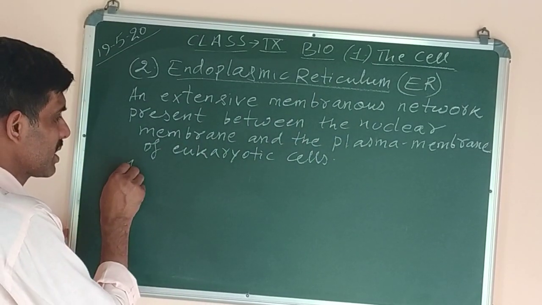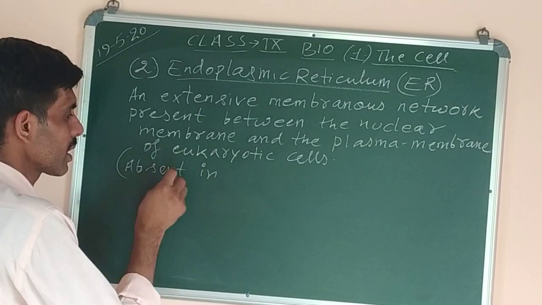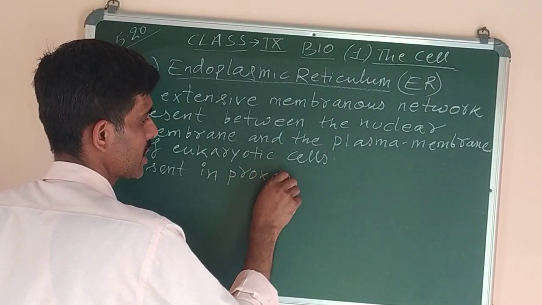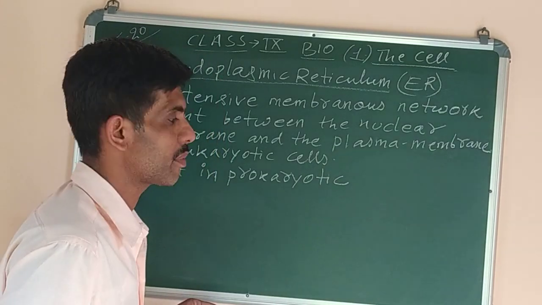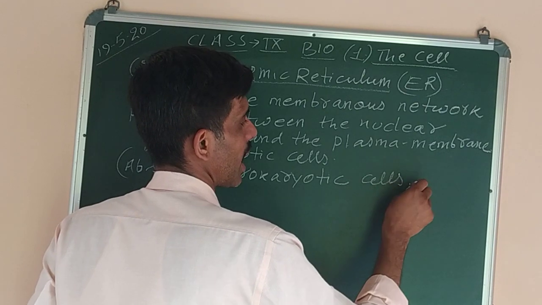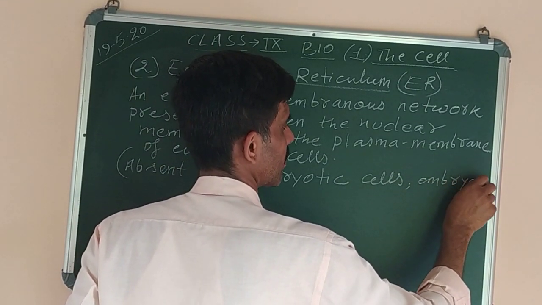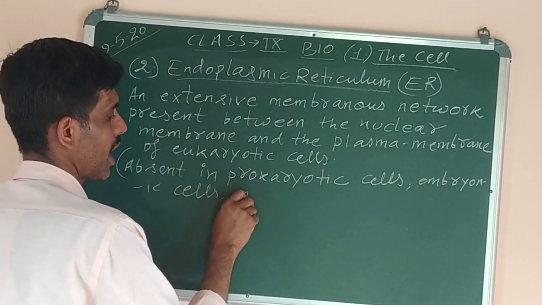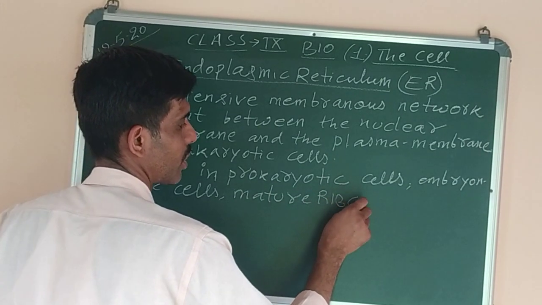Now where is it absent? It is absent or not found in prokaryotes. Prokaryotes means those cells in which there is no well-defined nucleus with a nuclear membrane. So it is absent in prokaryotic cells, absent in embryonic cells, mature RBC, also known as erythrocytes.